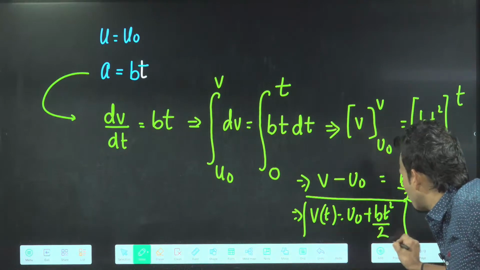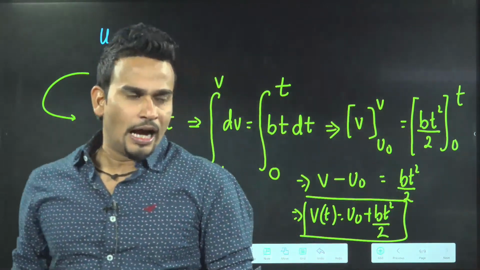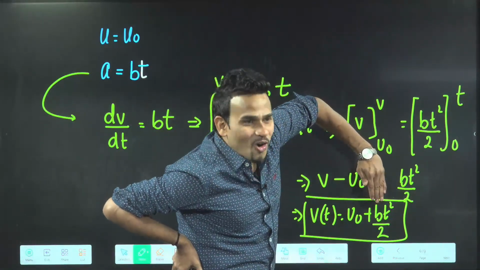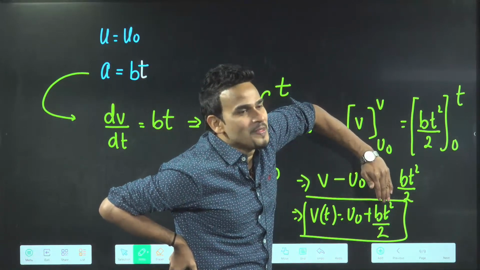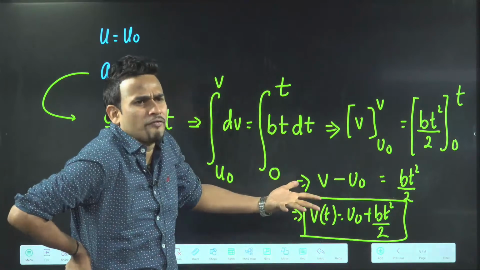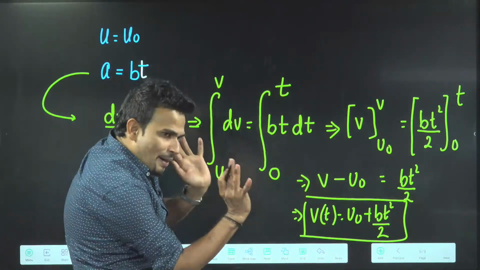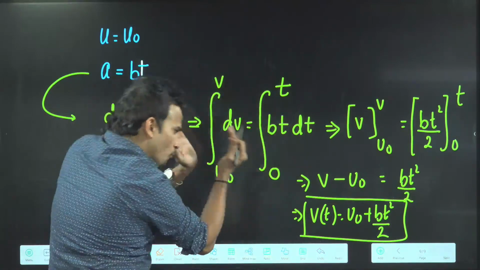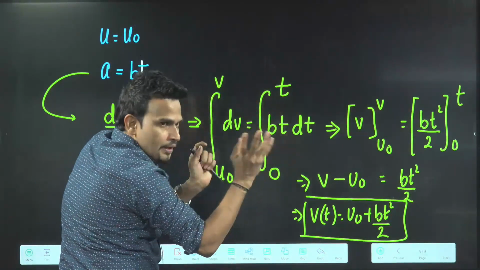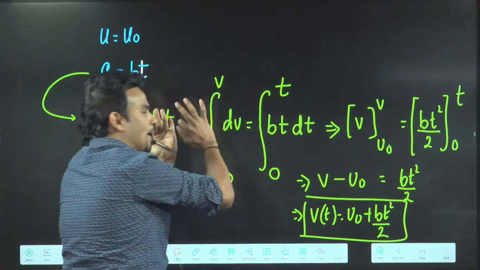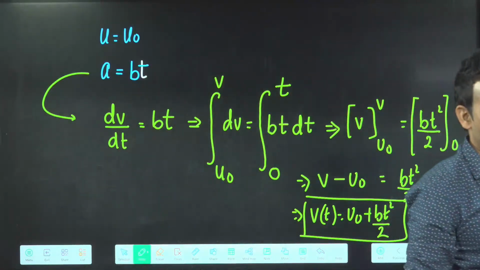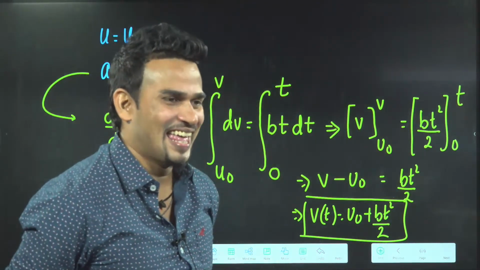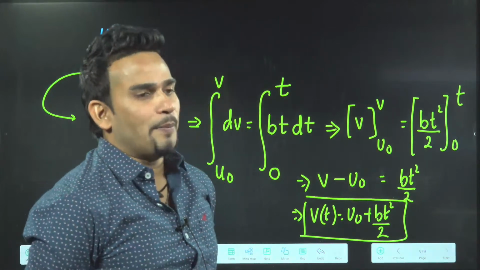Is it okay? Did you understand now? Many of you were giving only this as the answer. That was wrong. This is known as the magic of limits. Simultaneously on both sides: here time 0, so here velocity u naught. Here time t, so here velocity v. You cannot put one limit on this side only. No. Simultaneously. Where you put it here, do it here also. Did you understand? Very good.